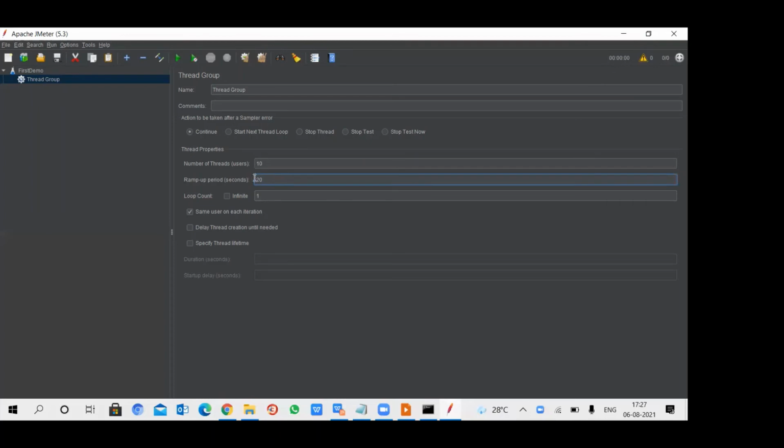It is calculated with a formula: ramp up seconds divided by the number of threads. If ramp up is 20 seconds and the number of users is 10, 20 by 10 is 2. That means the delay between each user is 2 seconds. Are you clear about the ramp up period and the number of threads, I mean the users?